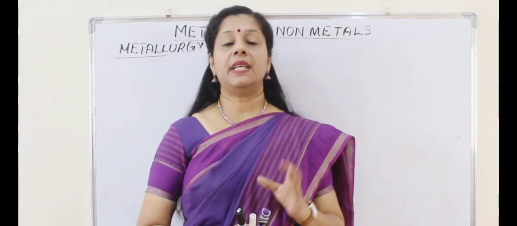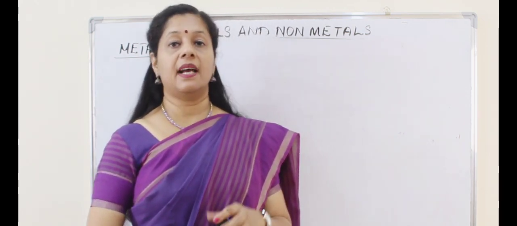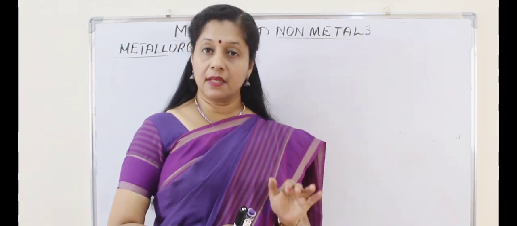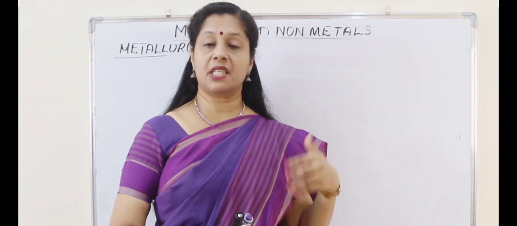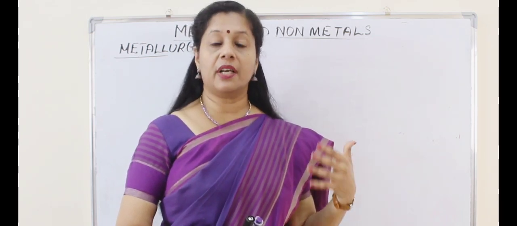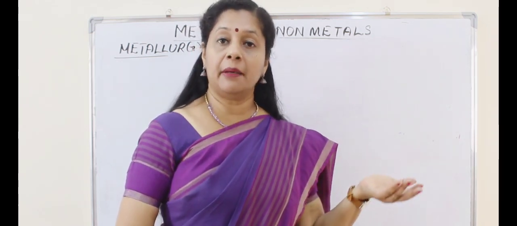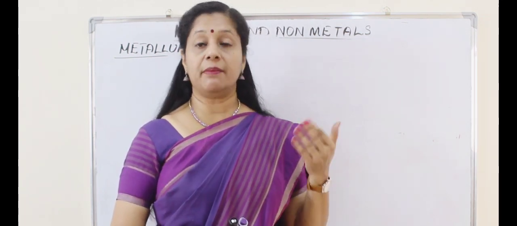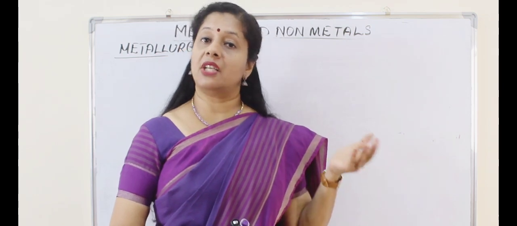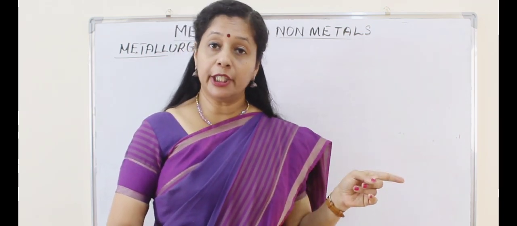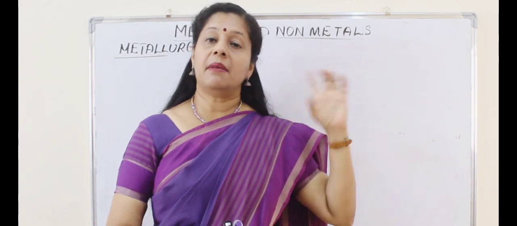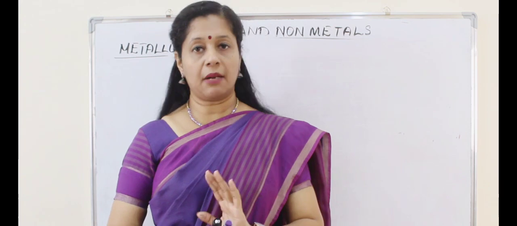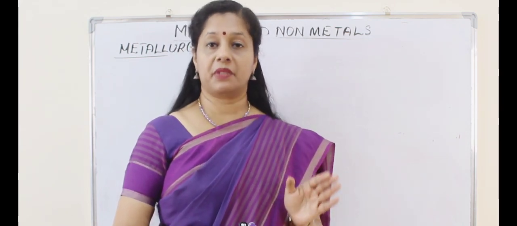Copper also. So these are mostly found in the combined state, either in the form of sulfide or in the form of carbonate. We learned if it is in the form of sulfide, we heat them in the presence of excess air. The process is called roasting, so that we will get the metal oxide. If it is in the form of carbonate, we heat it in the absence or limited air, then we get the metal oxide again. Why are we converting it into metal oxide? Because getting metal from metal oxide is easier than getting it from its compounds like sulfide or carbonate. So initially we will convert it into oxide.